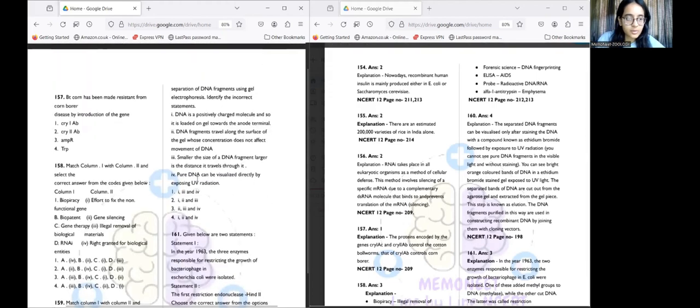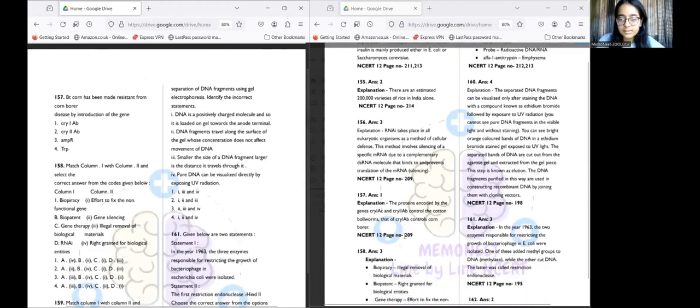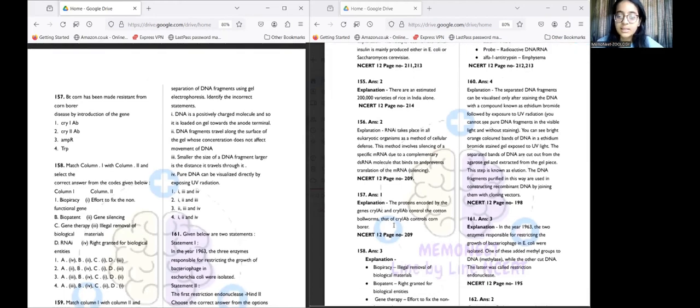Next question is question 157. Bt corn has been made resistant to corn borer by introduction of which gene? We can see that the proteins encoded by genes cry1Ac and cry2Ab control the cotton bollworms, while that of cry1Ab controls corn borer.